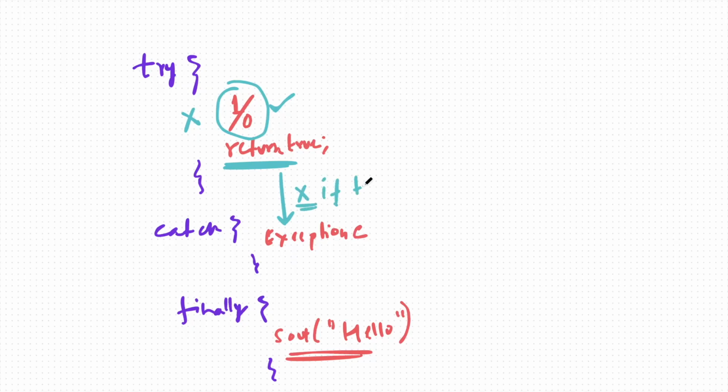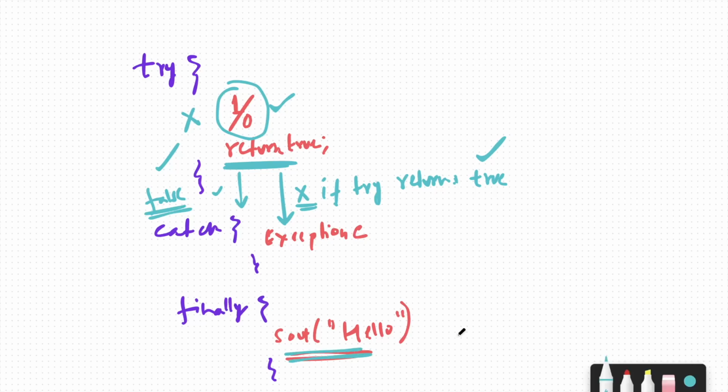If try returns true... If try fails, it will go inside the catch block. Okay. But irrespective of whether try succeeds or fails, it will always go to the finally block, and it will always print hello in my console.